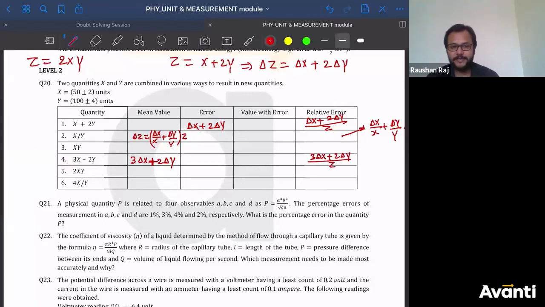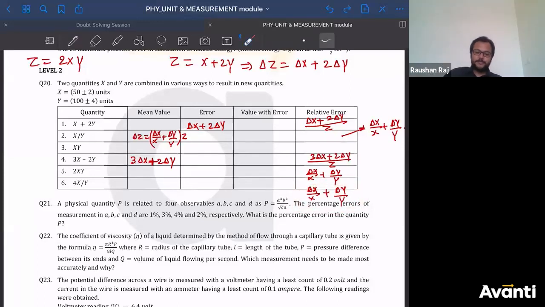That will be the relative error. Acha, what will be the answer for this part? 2 into xy. Here I'll write directly delta x by x plus delta y by y. That will be the relative error only, because in multiplication, this 2 will not be included. Alright guys. Similarly, 4xy. That 4 will not be included. Delta x by x plus delta y by y will be the answer.